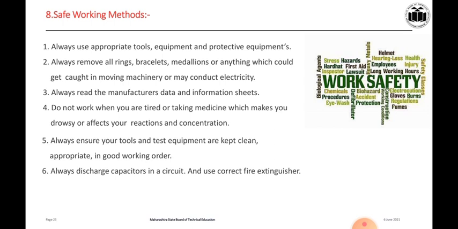This is a very bad tragedy. Because of that, very strict laws will be there, and according to those laws, everyone has to keep a small cylinder of fire extinguisher wherever students or some people are gathered for some purpose. So this is the safe working method.